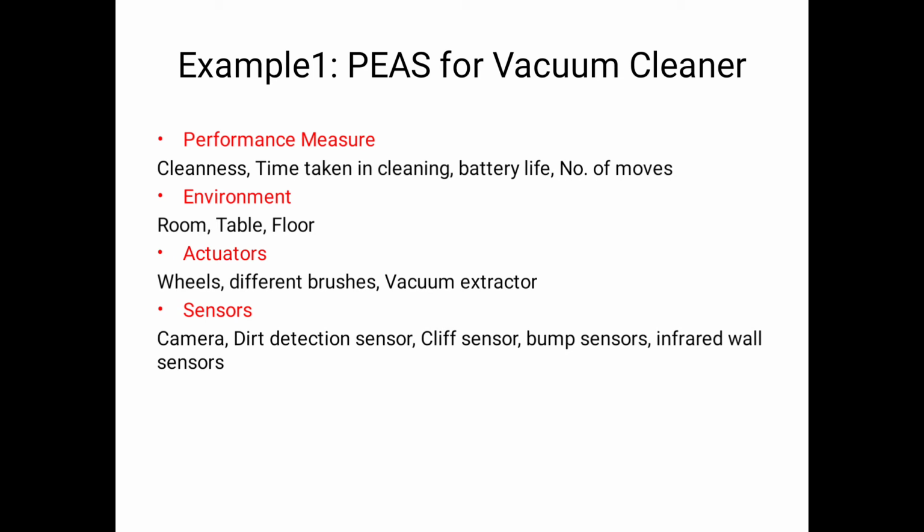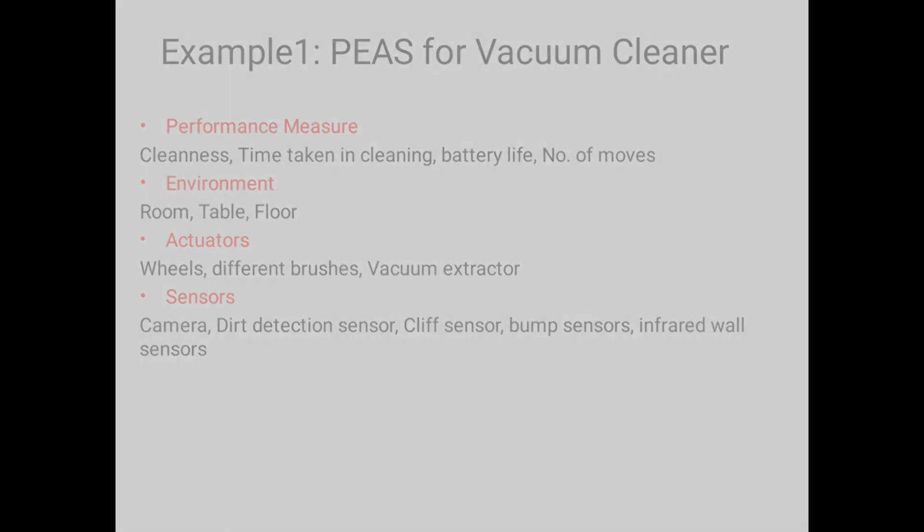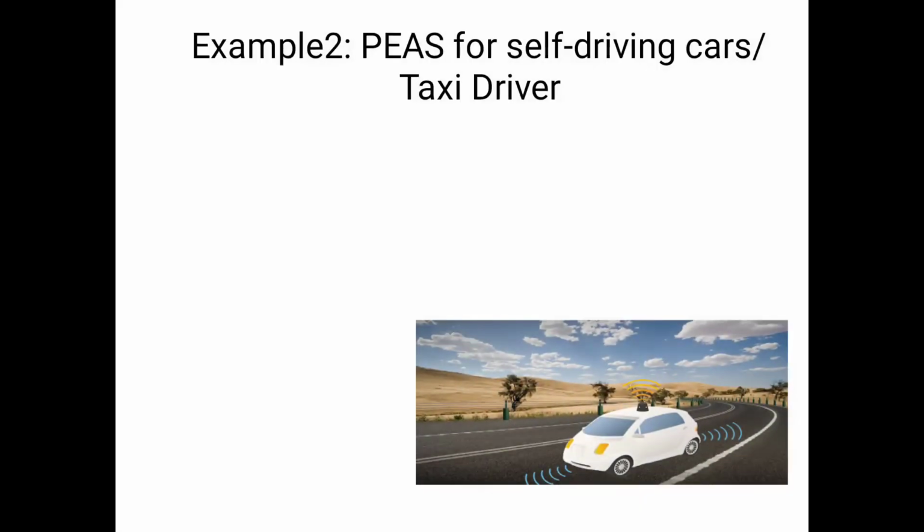My dear students, please observe carefully. Here the performance measure is the main objective of our proposed rational agent. Depending on that, we will start the implementation of that particular rational agent. Now we will see another example. The second example is self-driving cars. What are the necessary things we want at the time of implementing the rational agent of a self-driving car? It is also called a taxi driver.